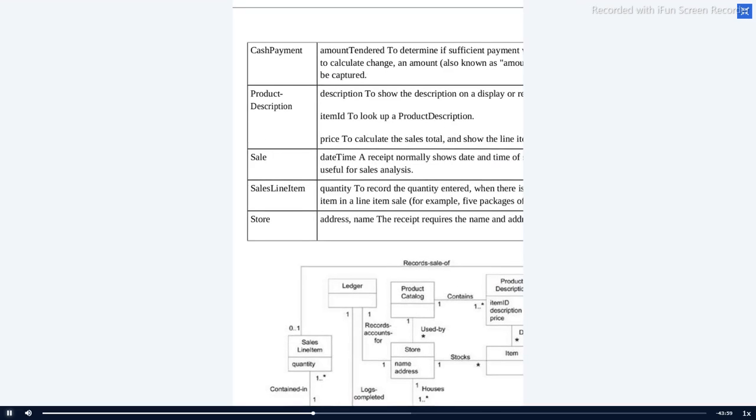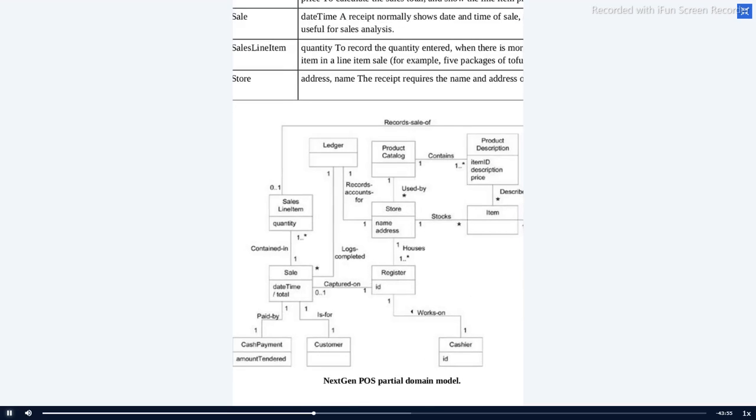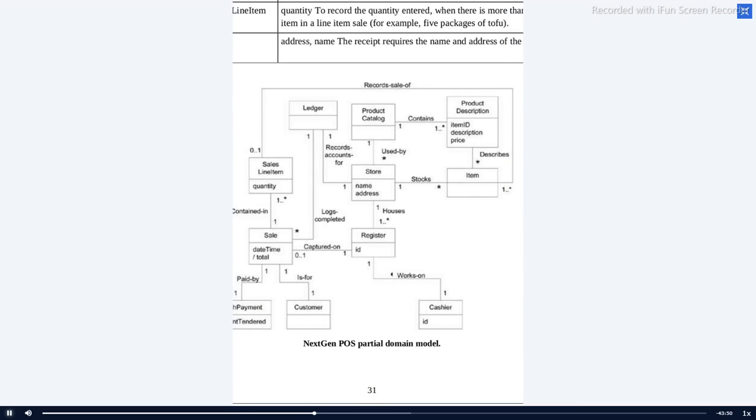Here you can note down once again. This is the diagram that we discussed yesterday. What we are going to do is include the attributes. You should do it step by step: initially the single box, next the two boxes, then empty boxes, and after that you include the attributes.